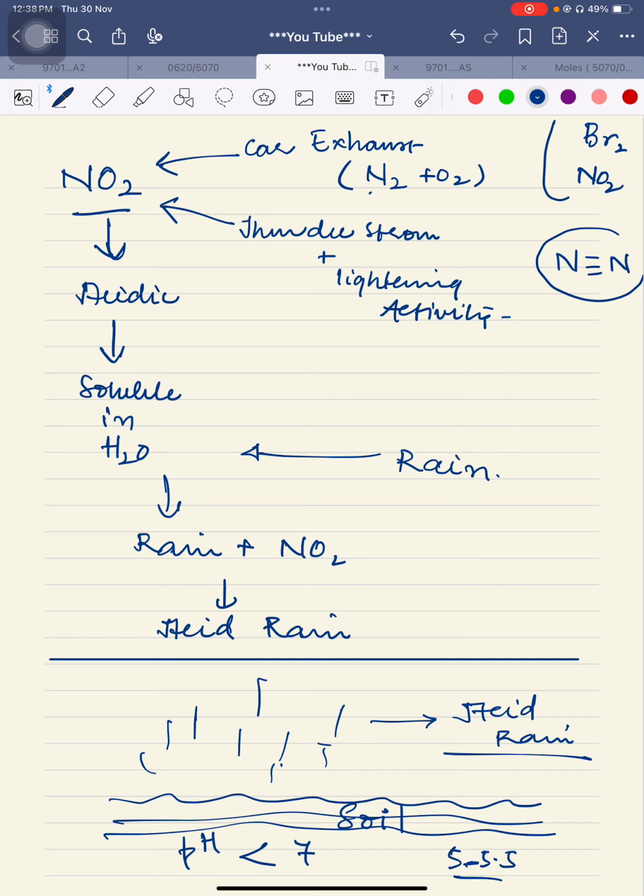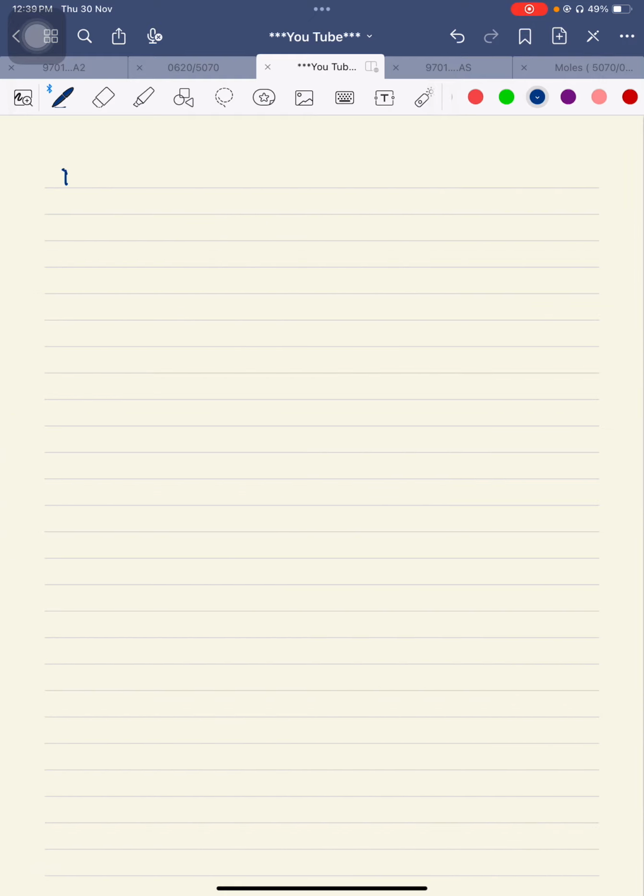In this pH range, all the plants will not be able to grow, all the plants will not be able to survive. So that's why we have to add an alkali, we have to add a base to the soil. Why? To neutralize the acidity of the soil. But unfortunately, look here, right now I'm saying that a base is added and a fertilizer will be added as well.